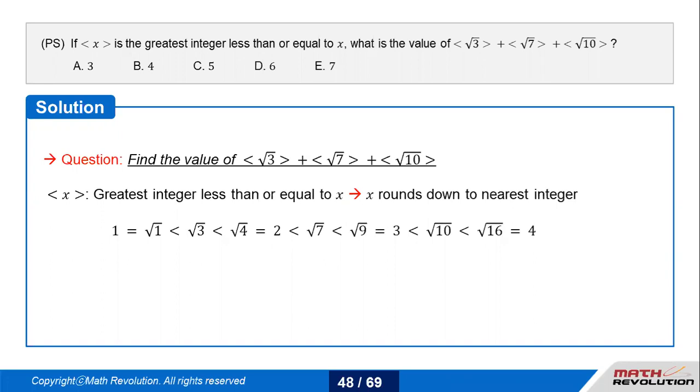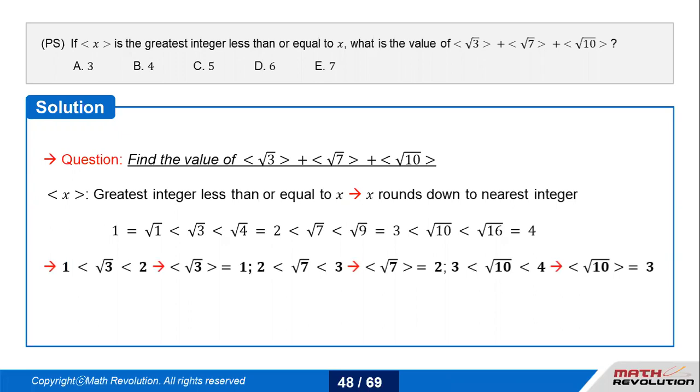So if you start from 1, 2, 3, and 4, this is the pattern that you're going to get. 1 is less than square root of 3, which is less than 2. So the greatest integer less than or equal to it would be 1. Similarly, square root 7 lies between 2 and 3, so the greatest integer less than or equal to square root 7 would be 2. And for root 10, it would be 3. So you've already got the answer. You just have to add up 1 plus 2 plus 3, which equals 6.